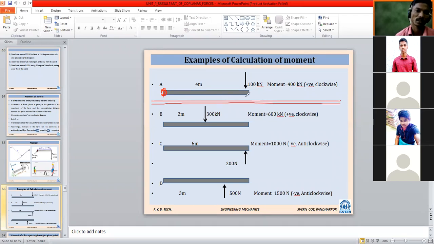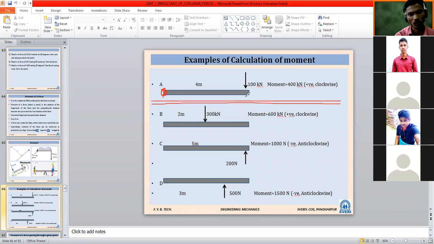How much distance is there in the first problem? 4 meter. How much force is applied? 100 kilonewton. So simply the product of these two will become the moment, 400 kilonewton.